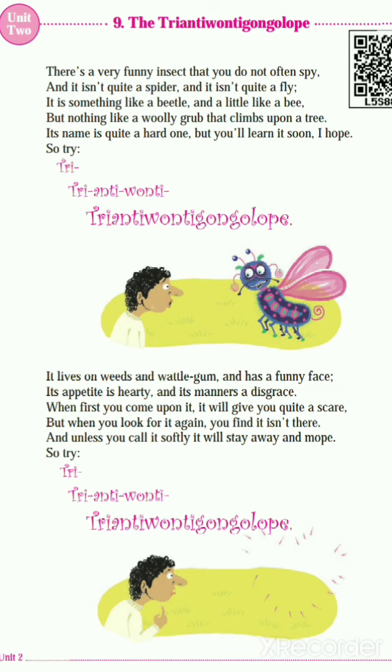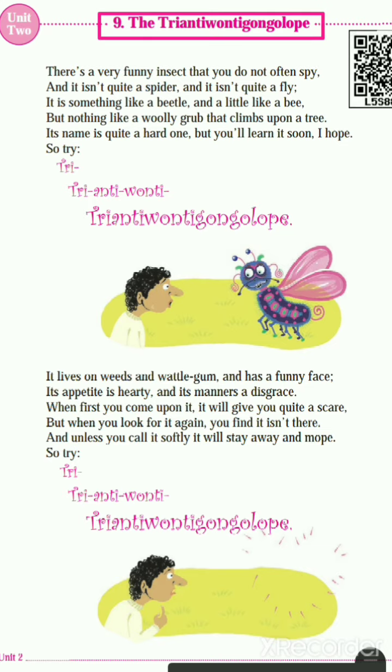The Antiwantigongolope. Look here. What is the name of the poem? The Antiwantigongolope. Okay, did you understand now? It's a very long name. Yes or no? Yes, very long name. So many letters are there in this name, but it is very easy.